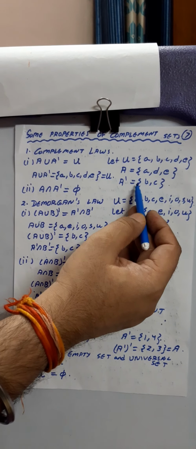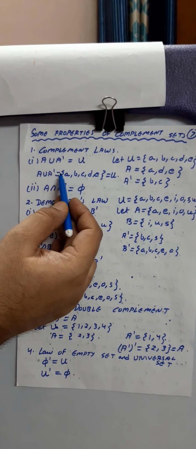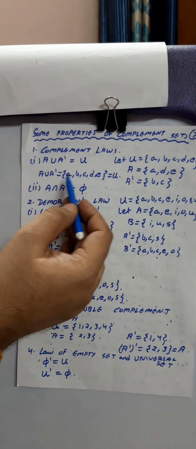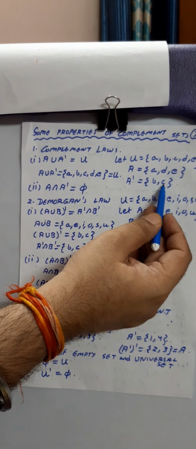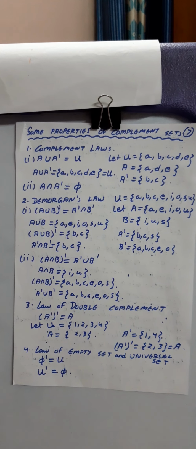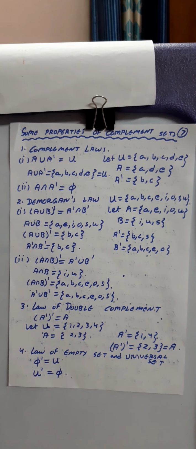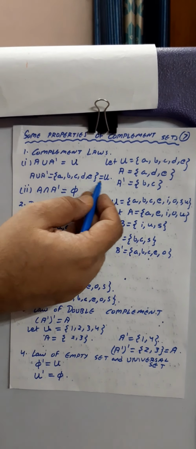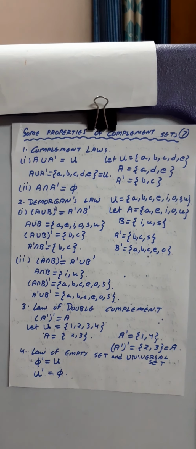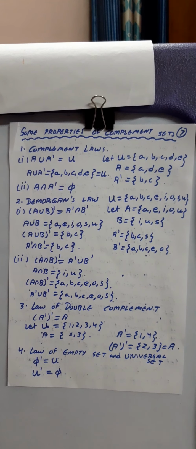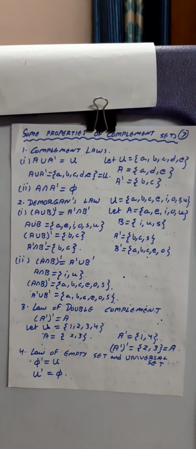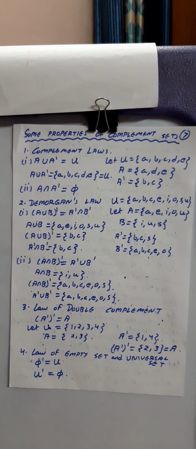When I am writing A union A dash, the A union A dash will be all the elements of A as well as all the elements of A dash with no repetition of the elements. And when I am writing this, it is again the universal set. The first law is A union A dash will always be equal to the universal set.